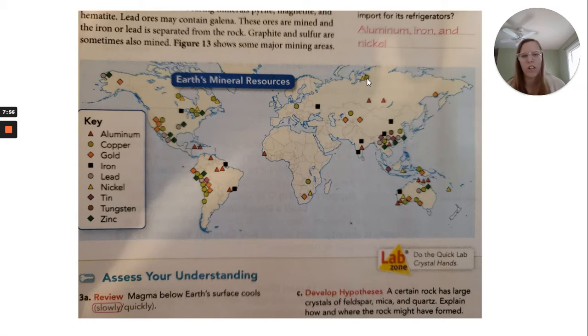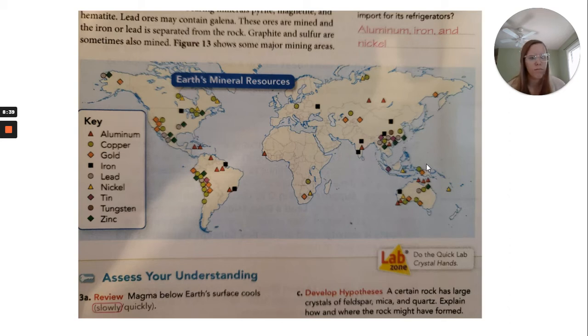Asia, up there in Russia, we have nickel and copper. We have some aluminum. We have some gold over here. Some iron in, looks like northern China, some more gold and copper. Got some more iron, we got some aluminum. We have some zinc and lead. We have some more copper. The purple one is tin. And it looks like here's where we have the tungsten. That's the first time we've seen tungsten, so in China. We got some more copper, some more lead, some more zinc.